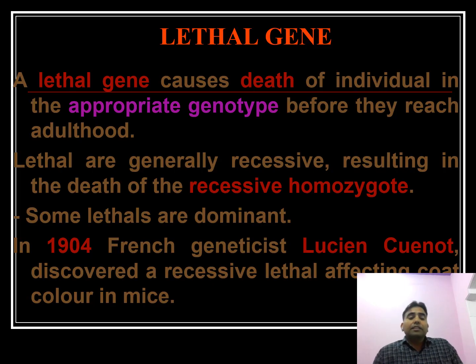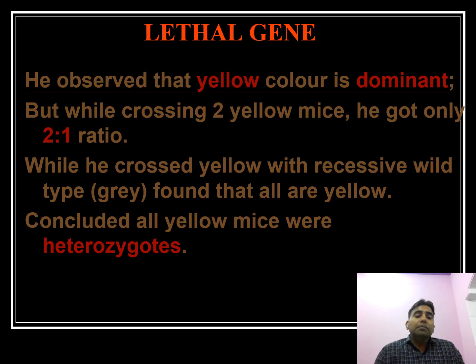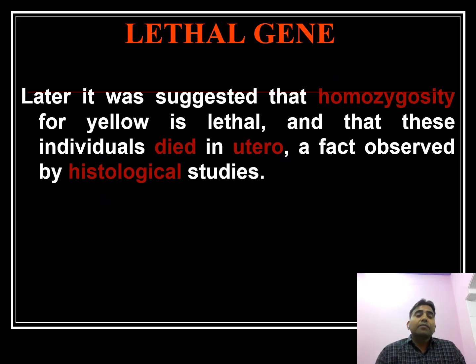This was discovered in 1904 by the scientist Cuénot in mice. He observed that yellow color is dominant, but when he crossed two yellow mice, he got only a 2:1 ratio. When he crossed yellow with recessive wild-type gray, he found that the offspring were not all yellow. He concluded that the yellow mice were heterozygous. Later, he suggested that homozygosity for yellow is lethal, so the individual dies.